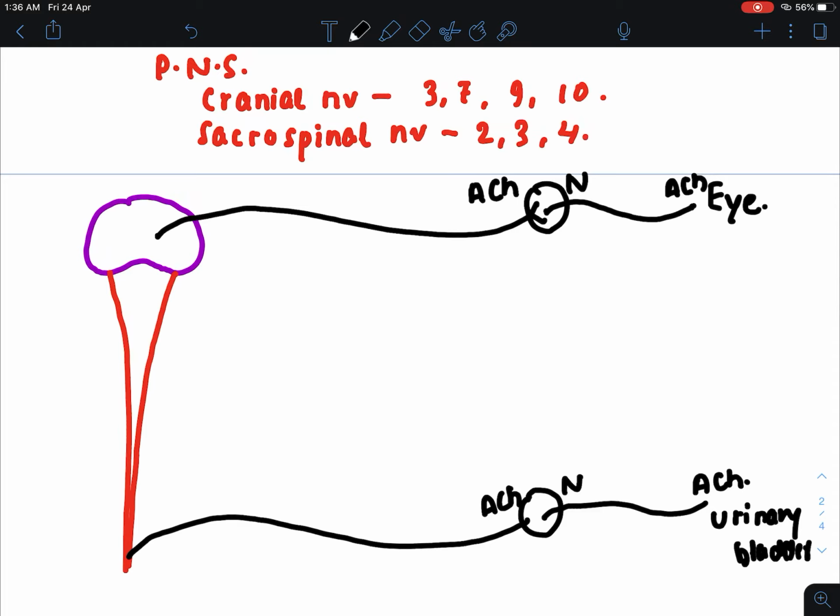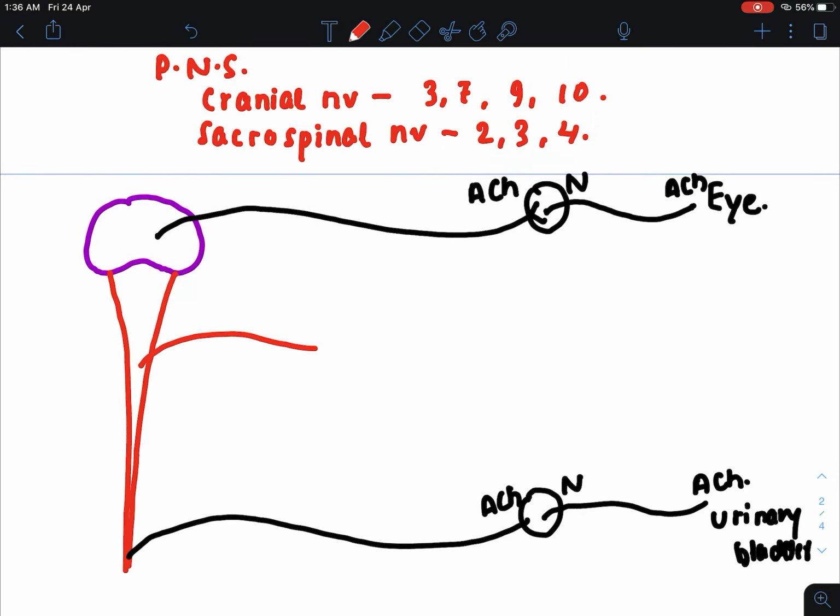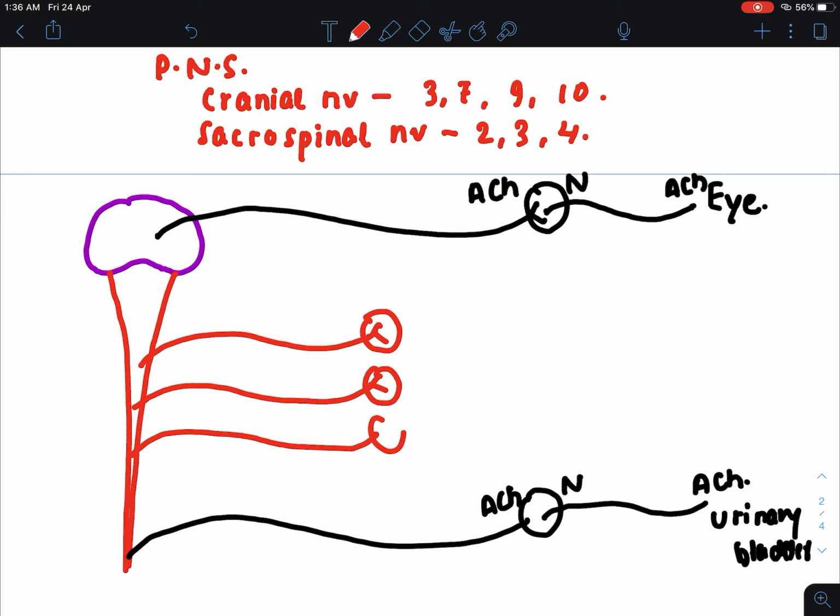Now we will see about the sympathetic nervous system fiber. These are the sympathetic nervous system fibers. You can see these are the preganglionic fibers. One of the differences you can see is that the preganglionic fiber of the parasympathetic nervous system is longer as compared to the sympathetic nervous system. The preganglionic fiber of the sympathetic nervous system is shorter as compared to the preganglionic fiber of the parasympathetic nervous system.